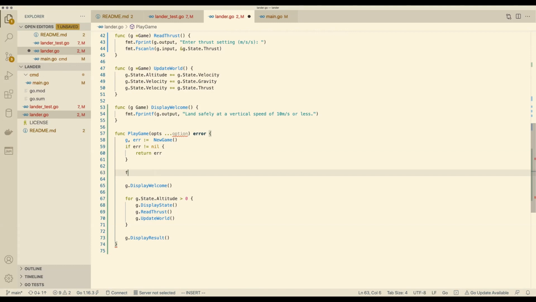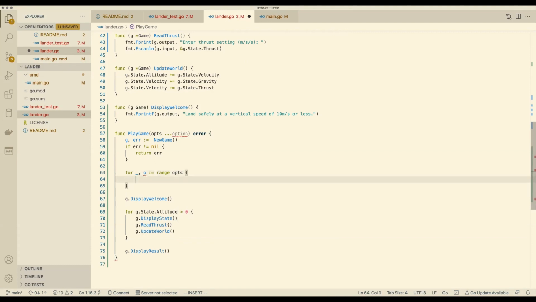It's always easy to write loops in Go because you don't have to remember which keyword it is that you need. There's only one. We can range over opts, and then for each O, what are we going to do with it? Well, it's a functional option, so that implies this is a function we can call.